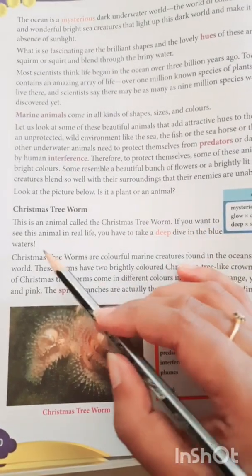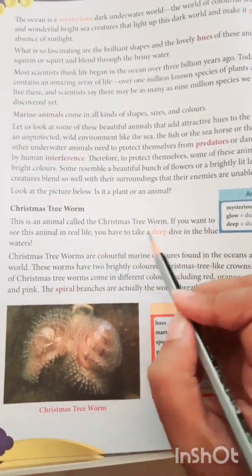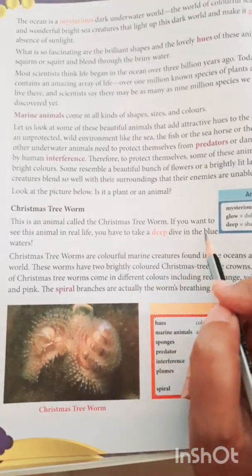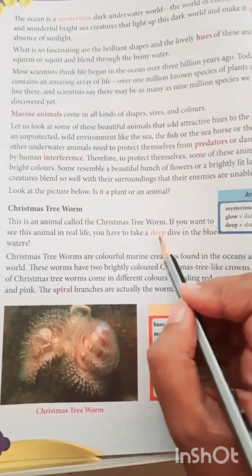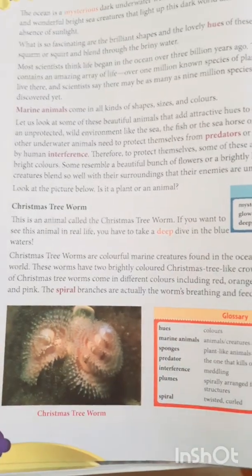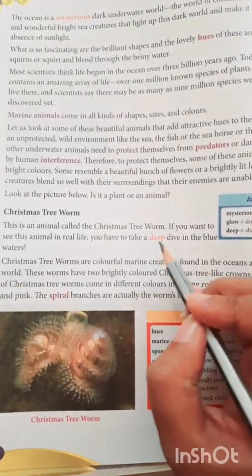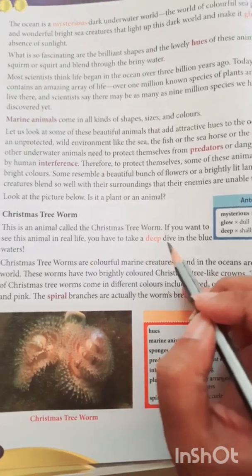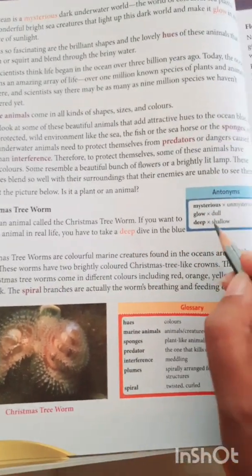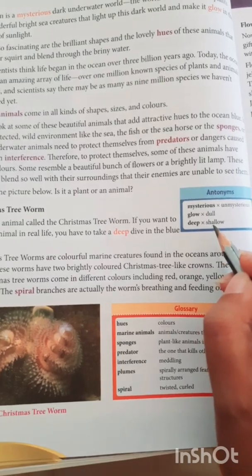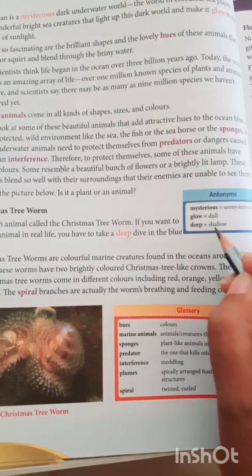If you want to see this animal in your life, you have to take a deep dive in the blue waters. Blue waters, that is the ocean. So deep, what's the meaning of deep? If you want to look at this animal, you should go inside the seawater, right children? And here you can find the antonym of deep: shallow.